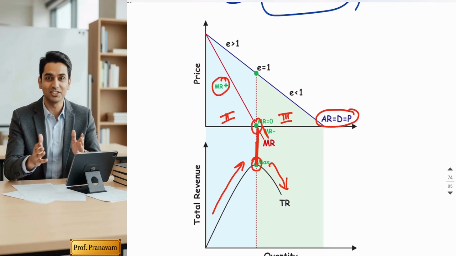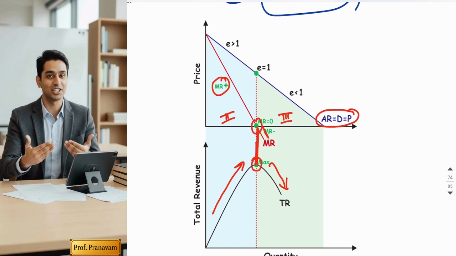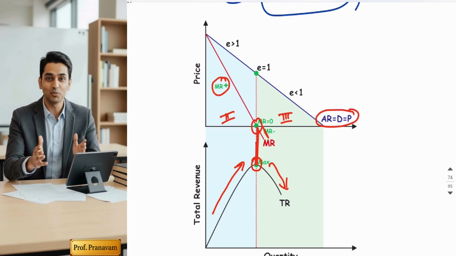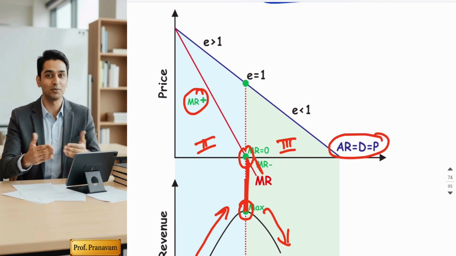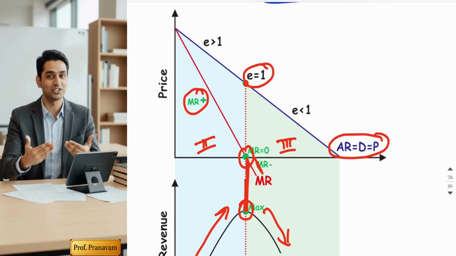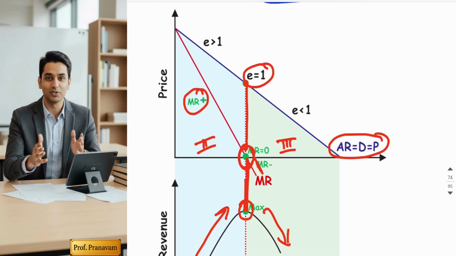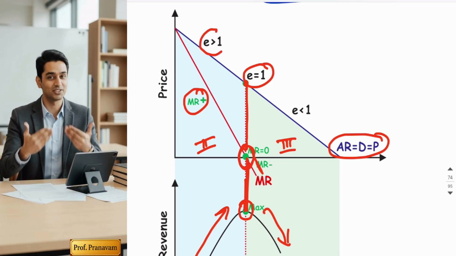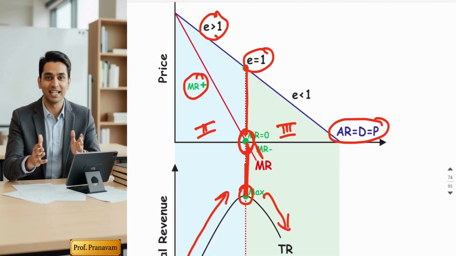Let me first remind you, in elasticity of demand, you have studied one method, that is point elasticity. Now, this AR curve is also the demand curve. As per the point elasticity theory, the middle point of the demand curve represents unitary elastic demand. When demand is unitary elastic, MR is zero. In the blue shade, the area above unitary elastic indicates relatively elastic demand, EP is greater than 1. So when demand is relatively elastic, MR is positive.